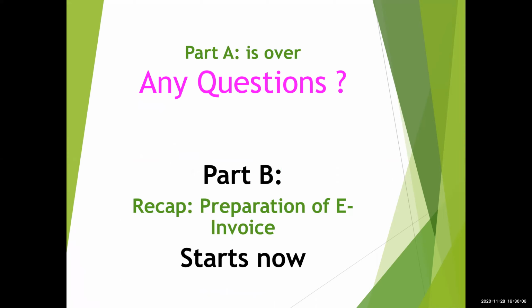So part one is over. Any question from anybody? Hello. Yes, sir. I have one question. In a delivery for rejected material, if you want to return that rejected material, we are preparing a delivery challan. Does this delivery challan need to be uploaded for an IRN, QR code, or e-invoice?